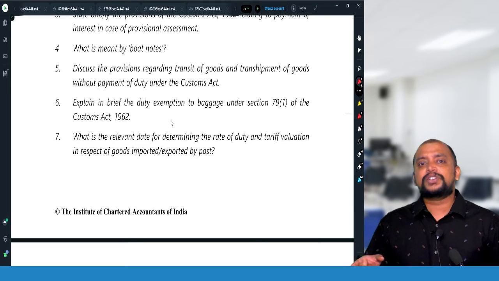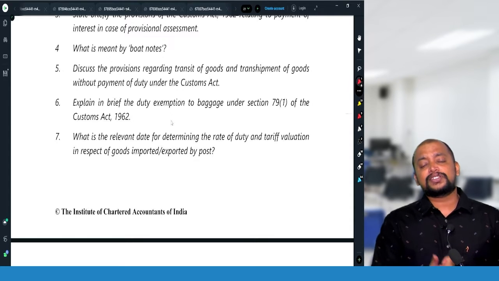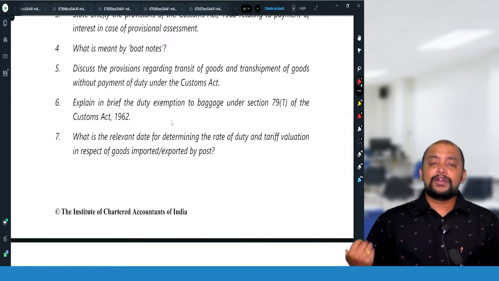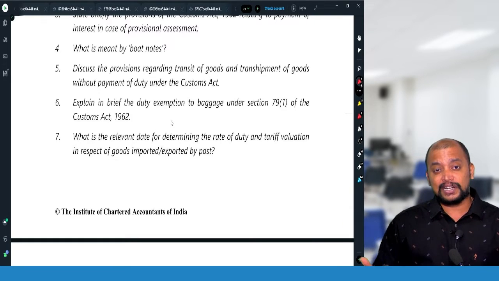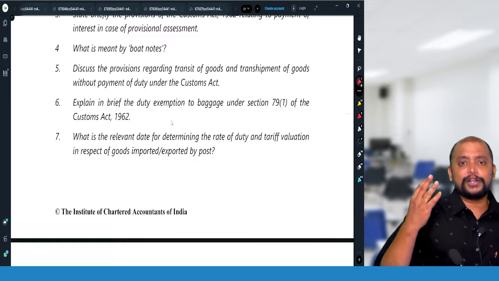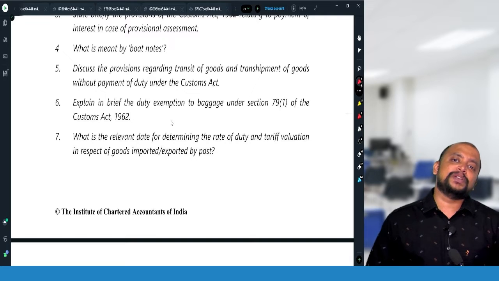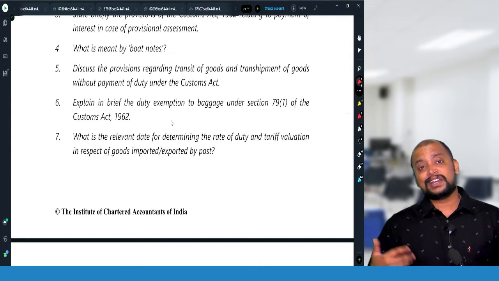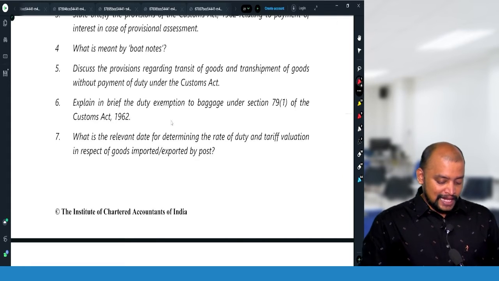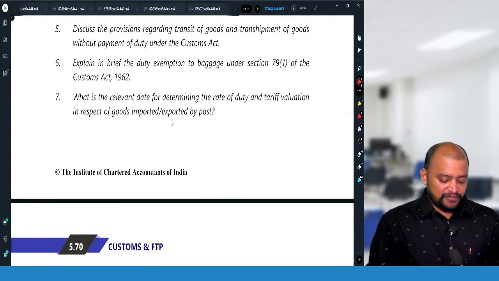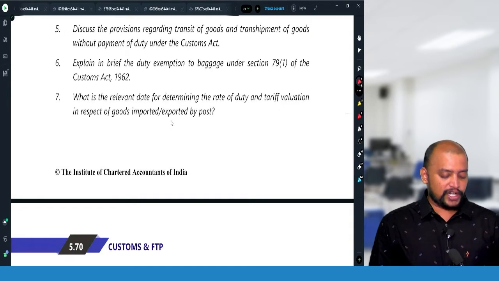But in case of transshipment, a bill of transshipment or declaration of transshipment is required. In case of transit, there is continuity of records, but in case of transshipment, there is no continuity of records. That's the reason why bill of transshipment or declaration of transshipment is required. One more point also you can write in this regard. In case of transit, the transit freight and insurance should be included in the value of the goods, whereas in case of transshipment, the transshipment freight and insurance are not to be included. Okay. Then next one, explain briefly the duty exemption to baggage under section 79 subsection 1 of the Customs Act.